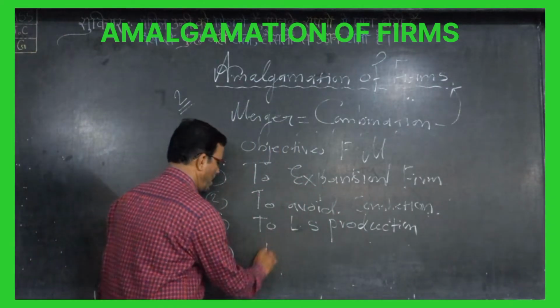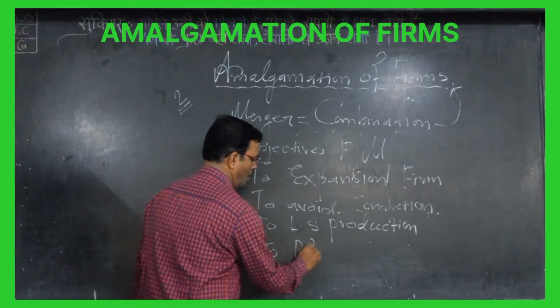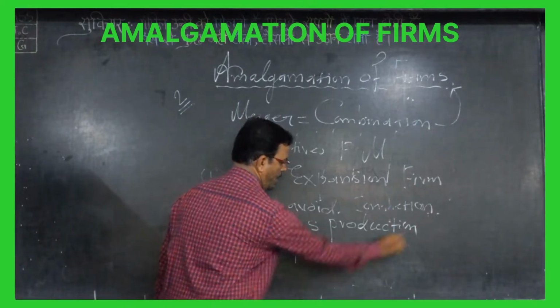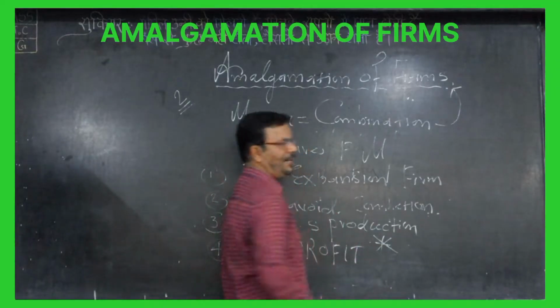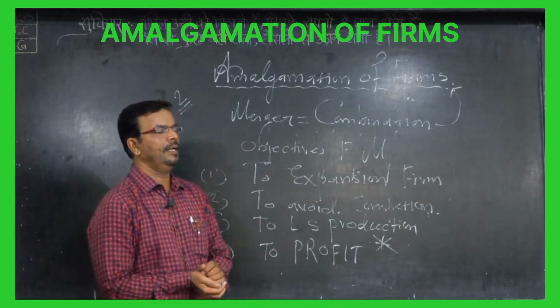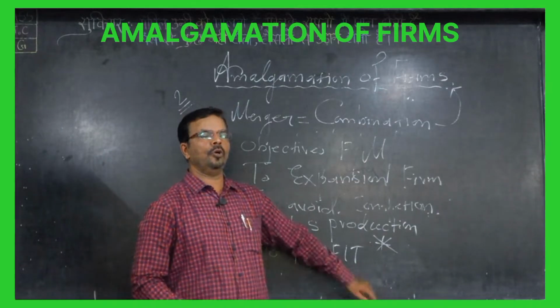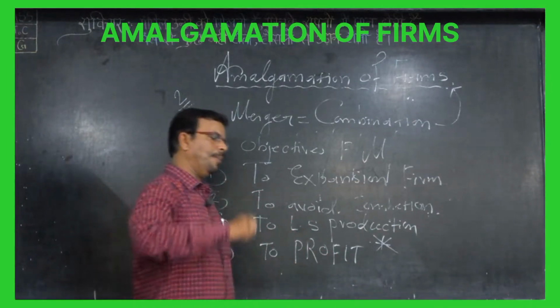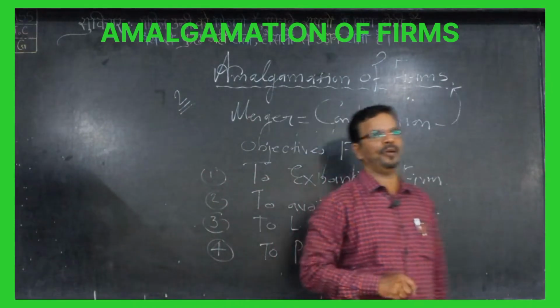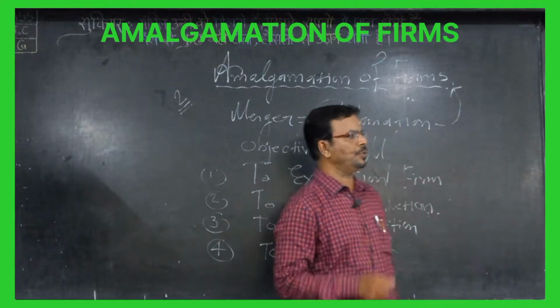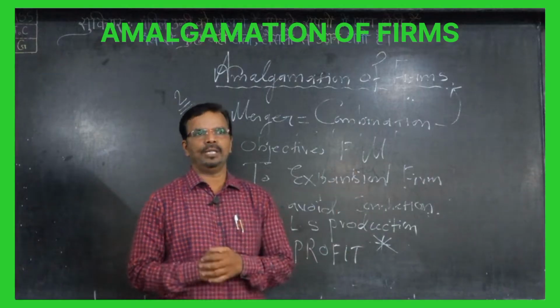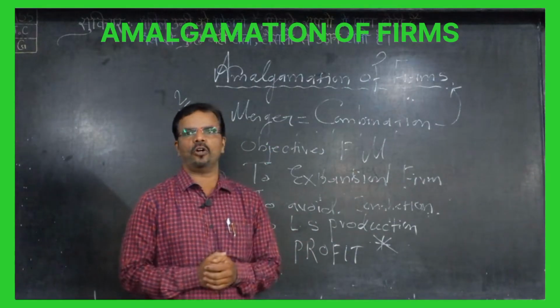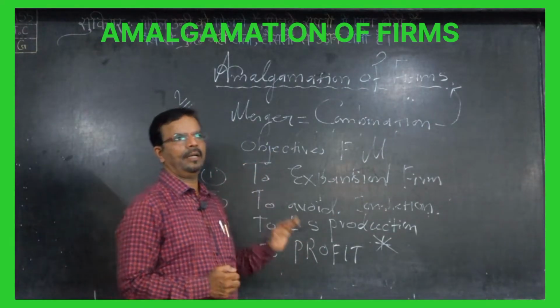To earn the maximum profit is the main motive for any business place, because they are not social workers. They are businessmen. So whenever they start a business, the main intention is to earn the profit. There are so many objectives, but we will write only 4 or 5, not more than that.